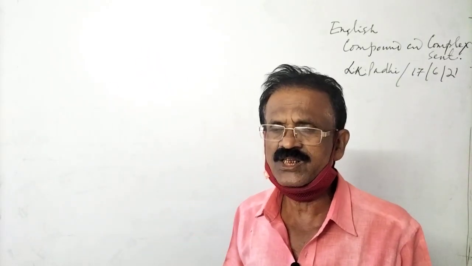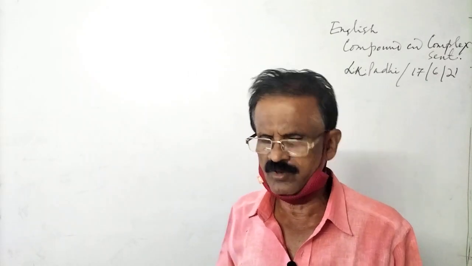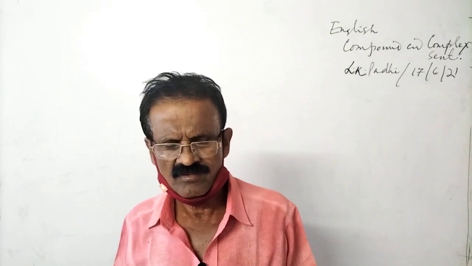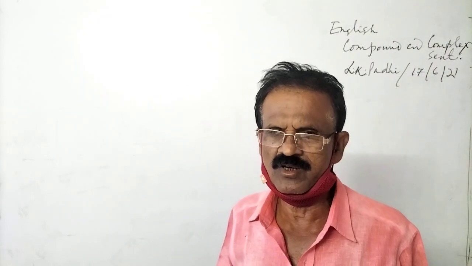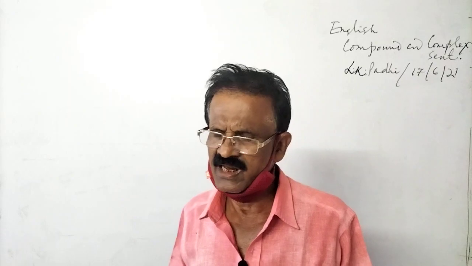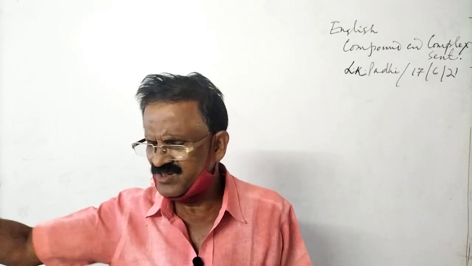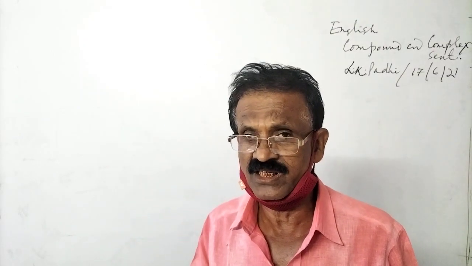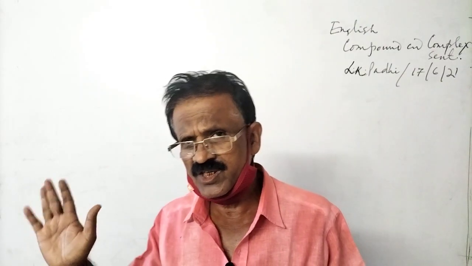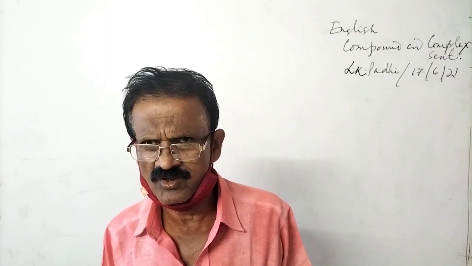In a complex sentence, you will find subordinate clauses. There are 3-4 kinds. Number 1 is a noun clause. Number 2 is adjective clause, or that is called a relative clause, and number 3 is adverb clause. And other clauses are there. In adverb clauses, many kinds of adverb clauses are there. And conditional clause also comes under adverb clause.